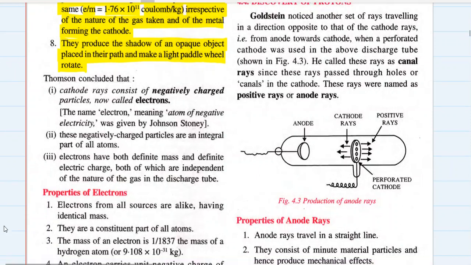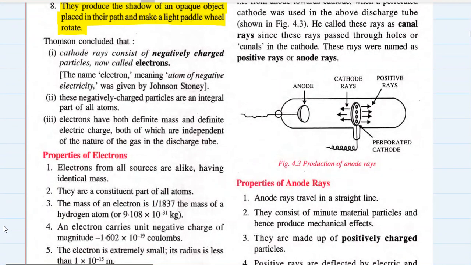So what is the conclusion of Thomson based on this whole cathode ray experiment? Thomson concluded that cathode rays consist of negatively charged particles, now called electrons.